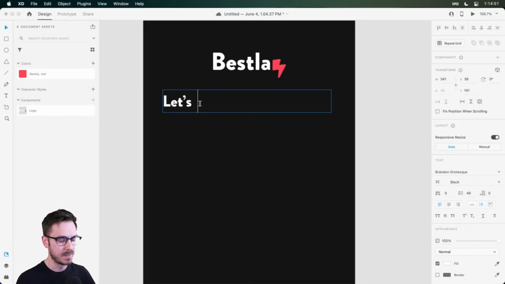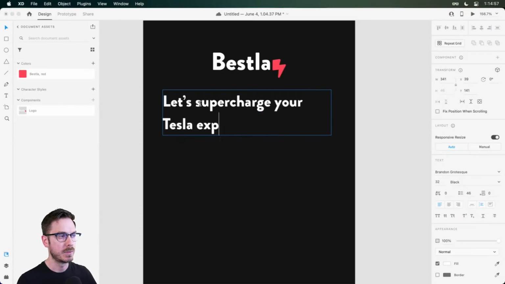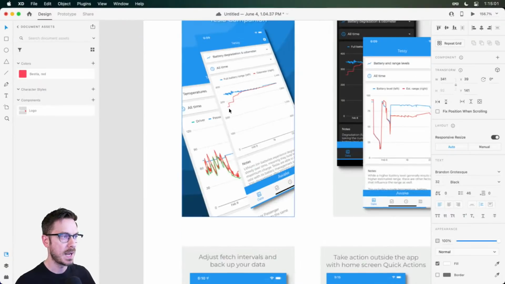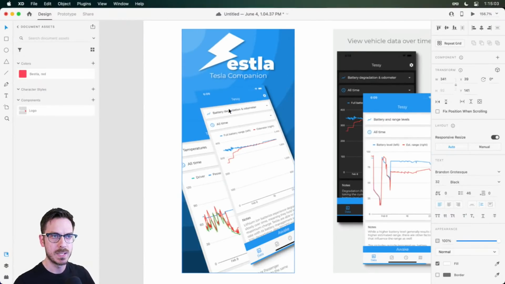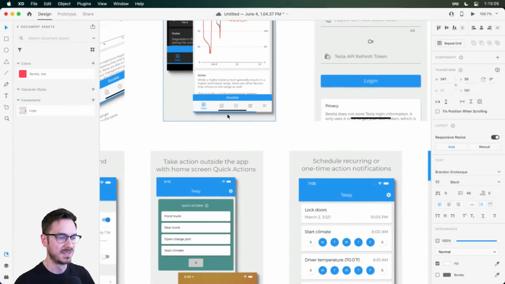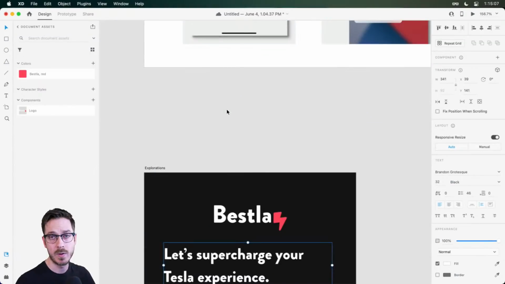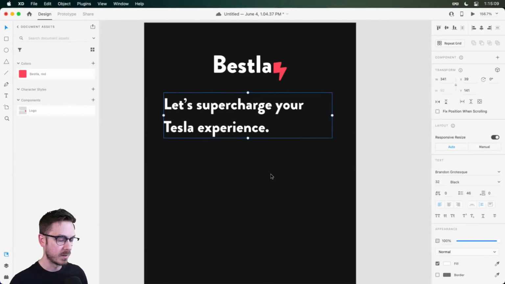So let's do something like, let's say, supercharge your Tesla experience. And I believe this is actually used in the application. Or maybe it's not. Maybe I came up with that. I don't remember. I may have come up with that. I'm very clever sometimes. Or I saw it somewhere and, you know, there we go.